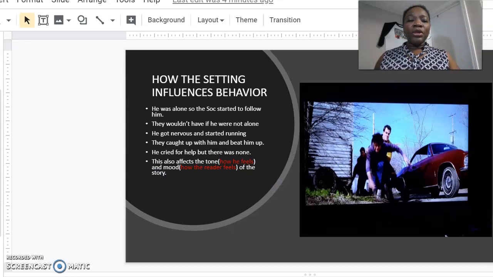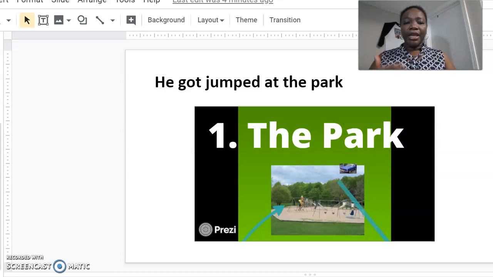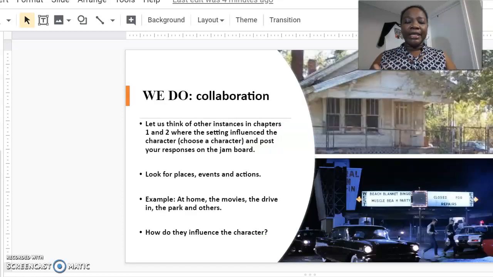All right. So that atmosphere and that environment and that situation he found himself in caused him to start walking fast and running. But unfortunately, they caught up with him and then he got jumped. Okay, he got jumped in the park. And so that is an instance where the environment and the setting influence the behavior of the character. And eventually, in the story, as we read on towards chapters 3, 4, and 5, we will find out how this event and this situation here caused Ponyboy's behavior and values to change along the way.